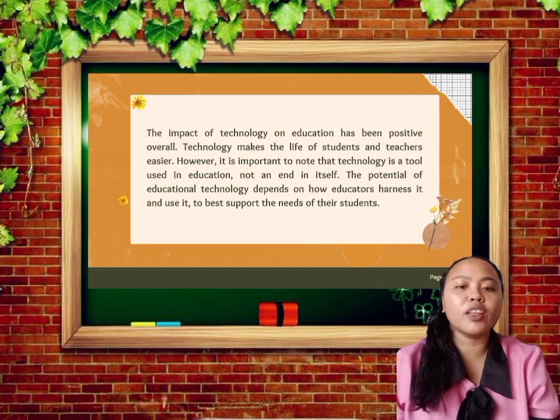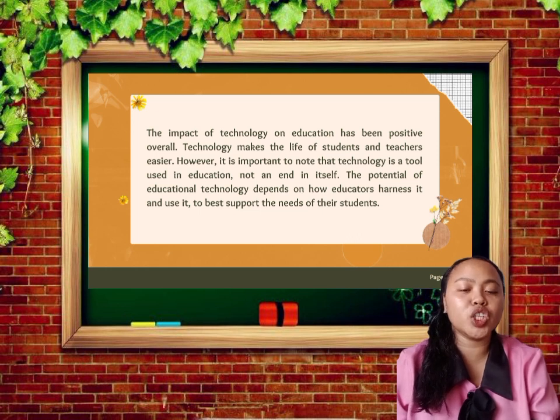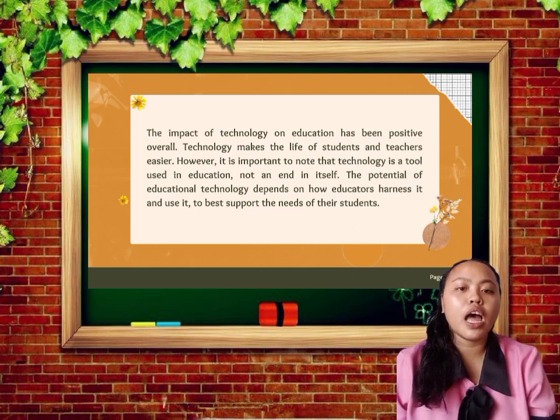The impact of technology on education has been positive overall. Technology makes the life of students and teachers easier. However, it is important to note that technology is a tool used in education, not an end in itself. The potential of educational technology depends on how educators harness it and use it to best support the needs of their students.